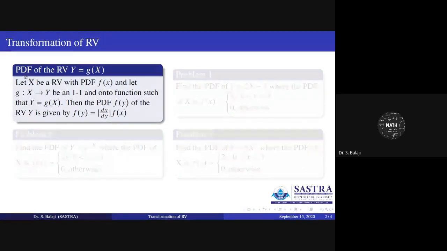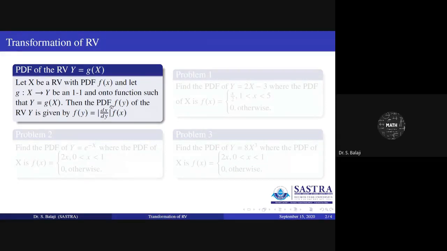Suppose Y is a random variable that is a function of another random variable, capital X. Let X be a random variable with the PDF f of x. For this random variable X, you know the PDF, f of x. Let us define a one-to-one onto function g from X to Y, such that Y can be identified with the help of the function of X.